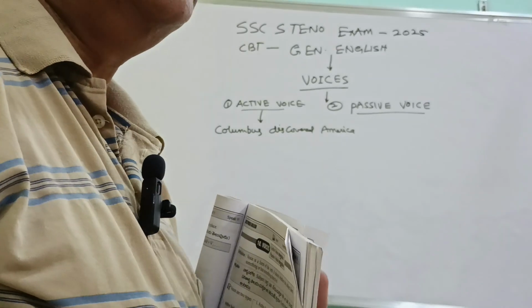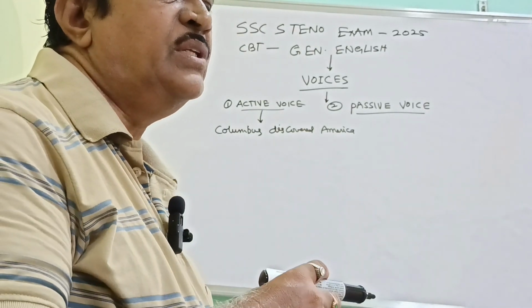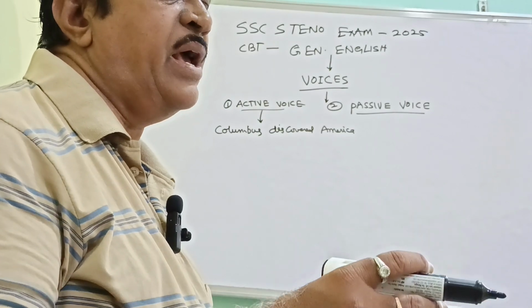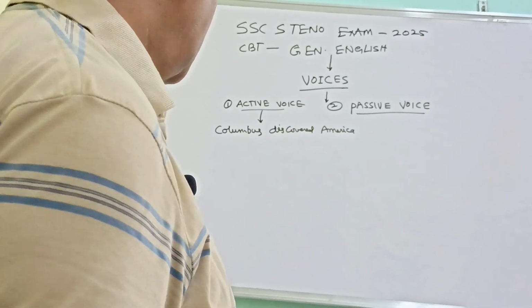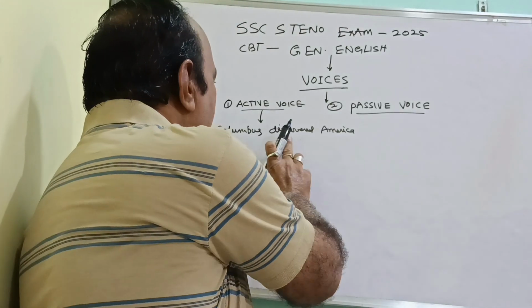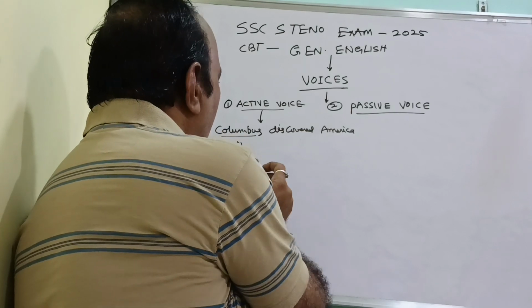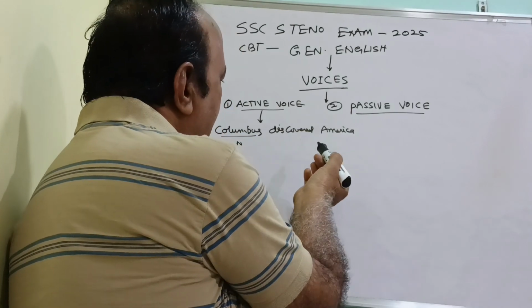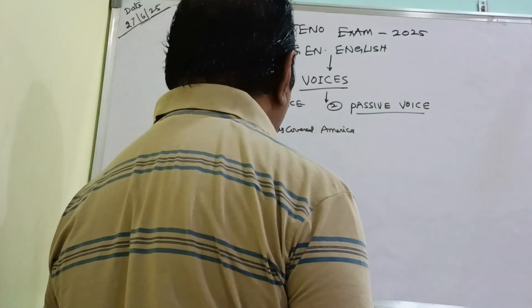Active voice means a sentence which starts with a person or a man who directly does the work. See, Columbus discovered America. Columbus is a man, a noun. Columbus discovered. He has done the work directly. What has he done? He discovered America. So this is called active voice.